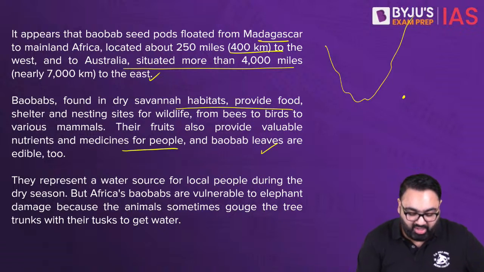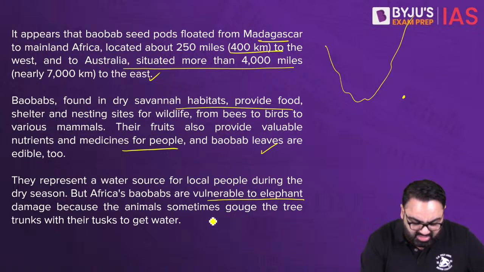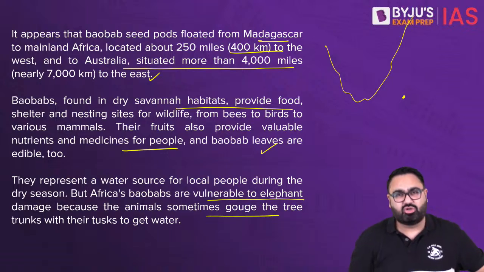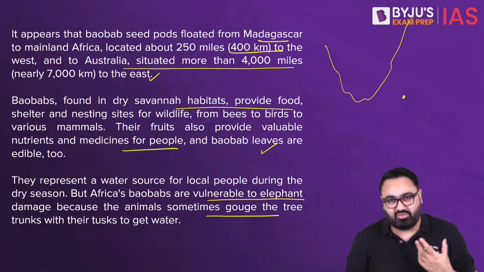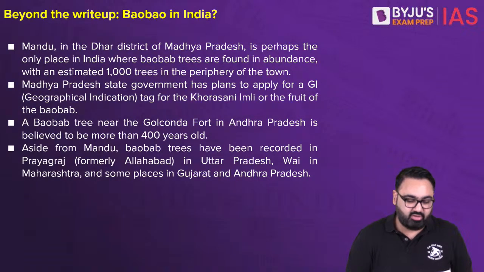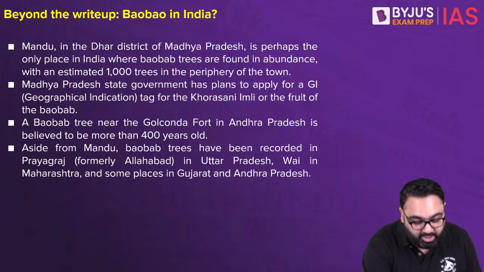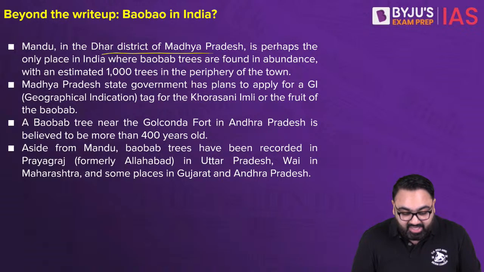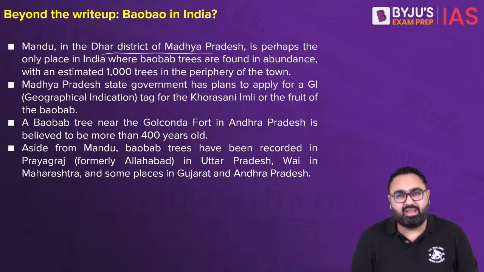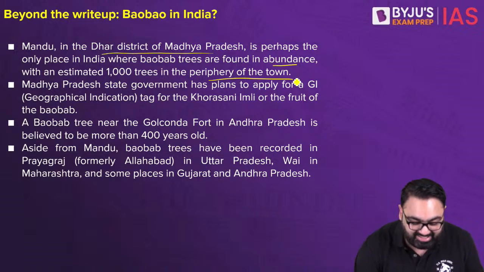They are vulnerable to elephants in Africa specifically, because Africa has a lot of elephants, and there are many animals that try to eat the trunk because there's water stored inside of it. So the animals can actually try and eat it to get all that water that they want. What about in India? Interestingly, they are found in India as well, in Mandu. There's a place in Dhar district of Madhya Pradesh where they are found. Probably the only place in India where they are found in abundance. About 1,000 of these trees are seen here.